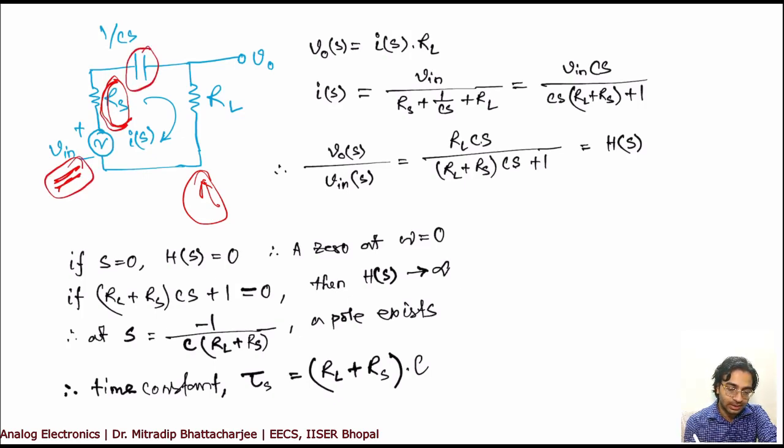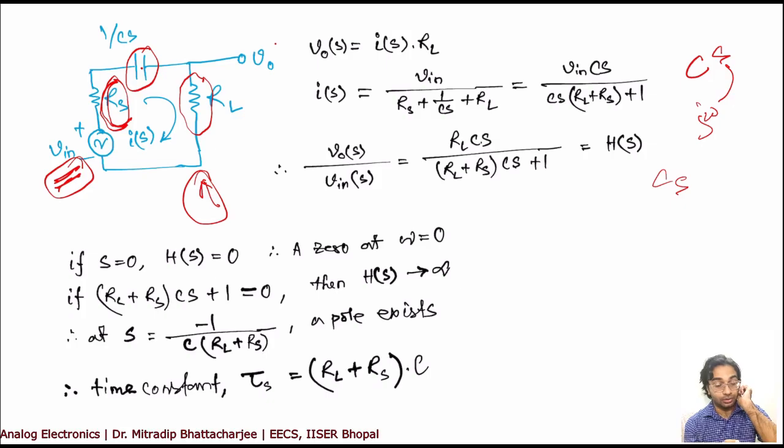So 1 by Cs, here s means j omega, okay, it's not C suffixes. So here the equivalent impedance associated with the capacitance is 1 by Cs, right? Then you have a load resistance RL. So all of them are connected in series with the input voltage source, and VO is your output.